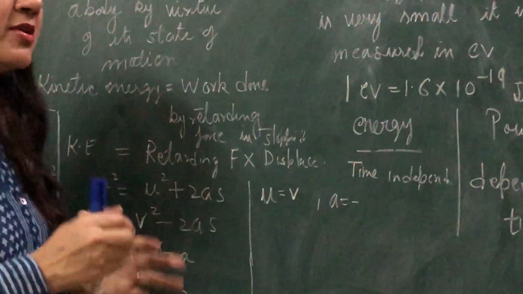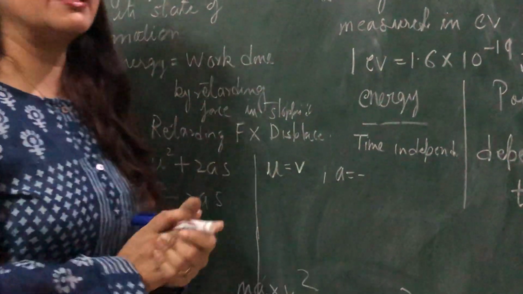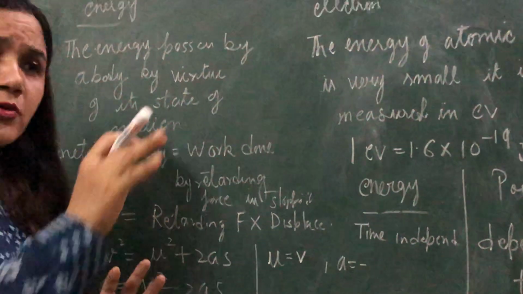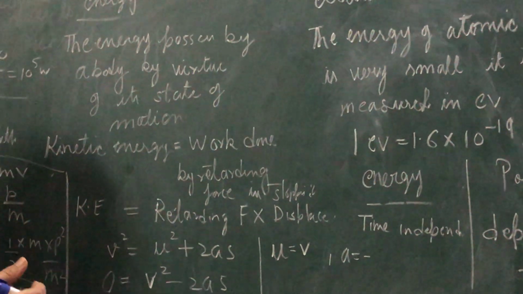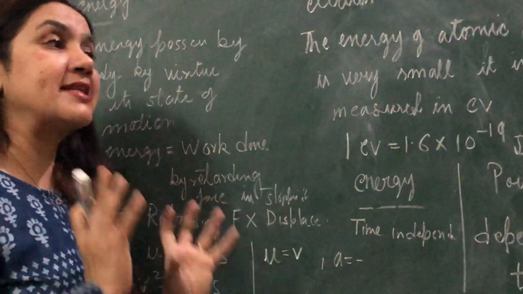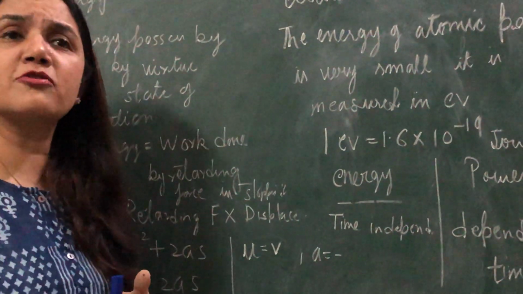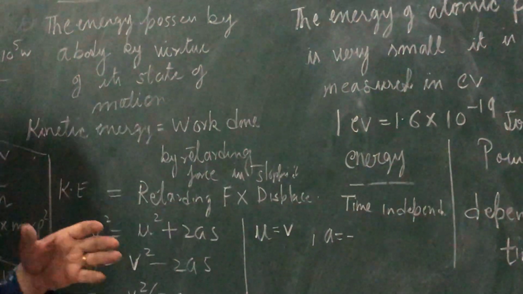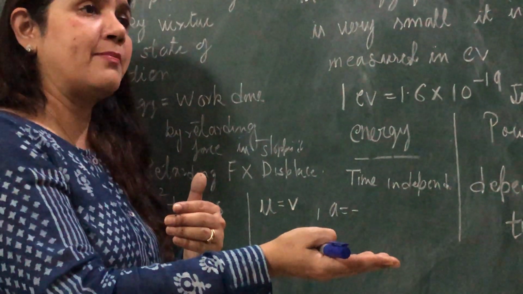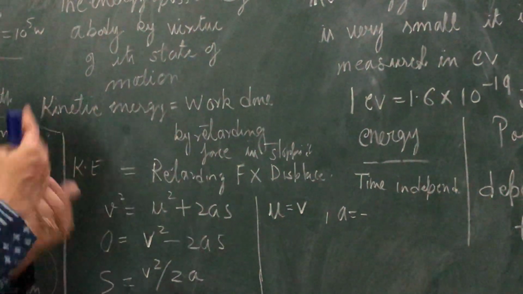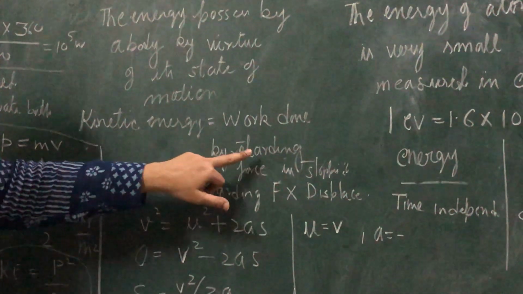Again, suppose somebody is moving with a high kinetic energy, moving very fast, and you want to stop that person. To stop that person, you will have to do work on it. And how will you do work on it? You will apply some force on it. That means the more the kinetic energy, the more work you will have to apply to stop that person. So the more kinetic energy is equal to the work done.